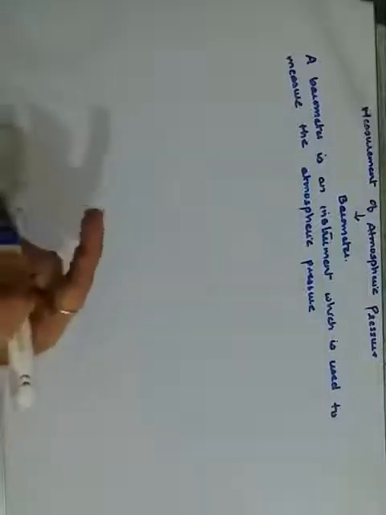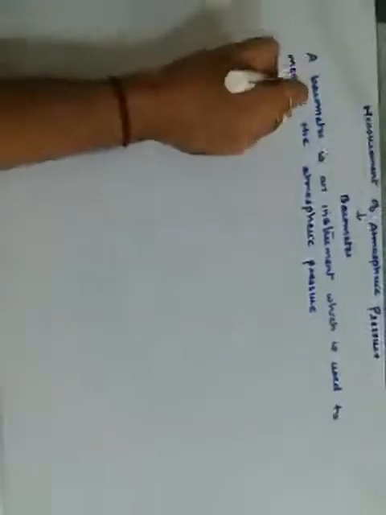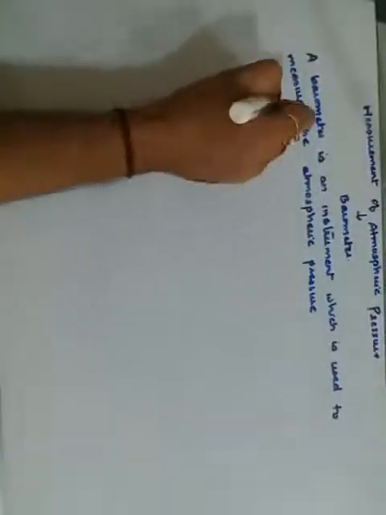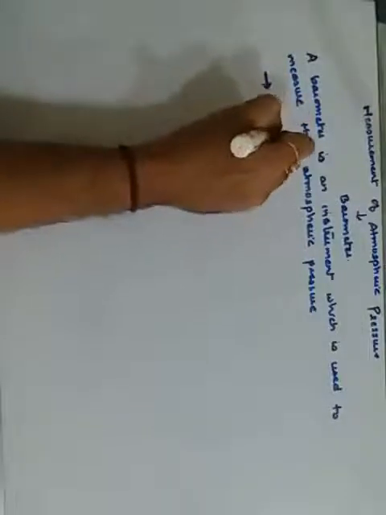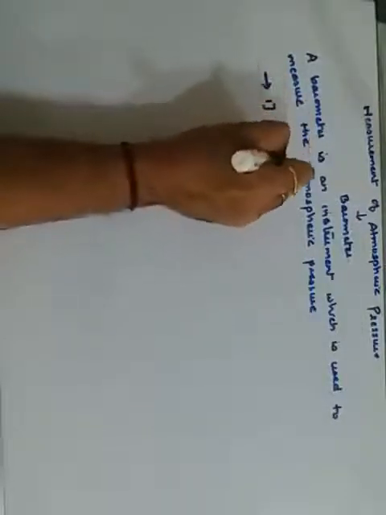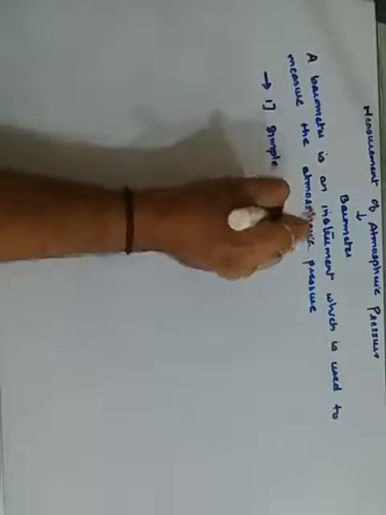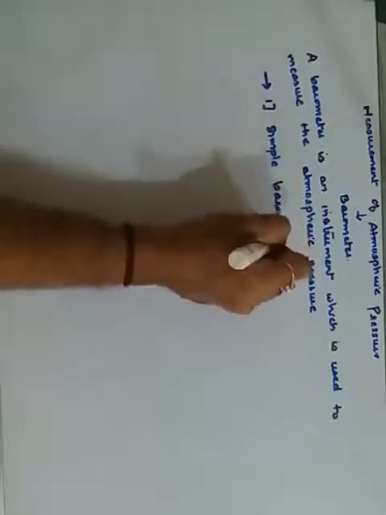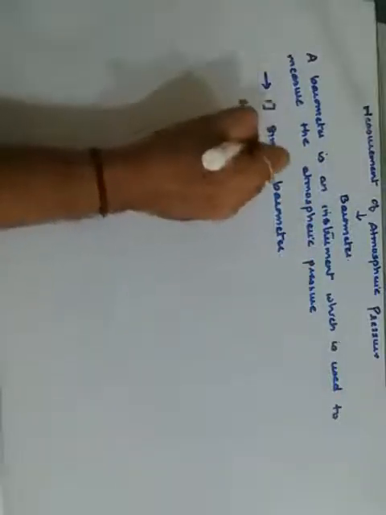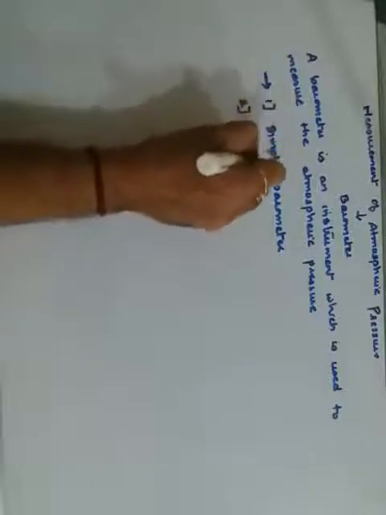But what is more important is the types of barometer that we are going to learn about. There are three types of barometers. The first is your simple barometer. Second is your Fortin's barometer.